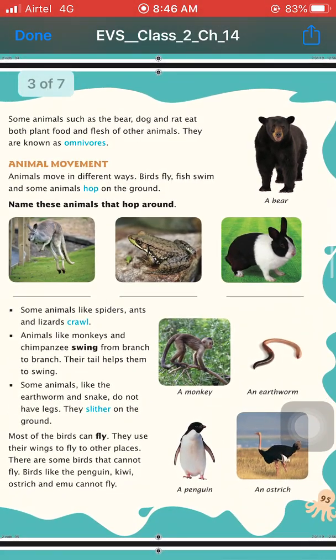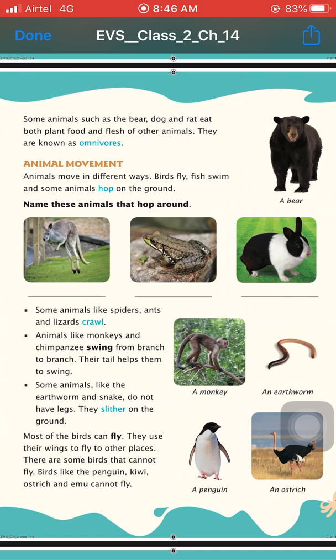Now we talk about movement. Some animals like spiders, ants and lizards crawl on the surface of the earth, and they can also climb on the walls.